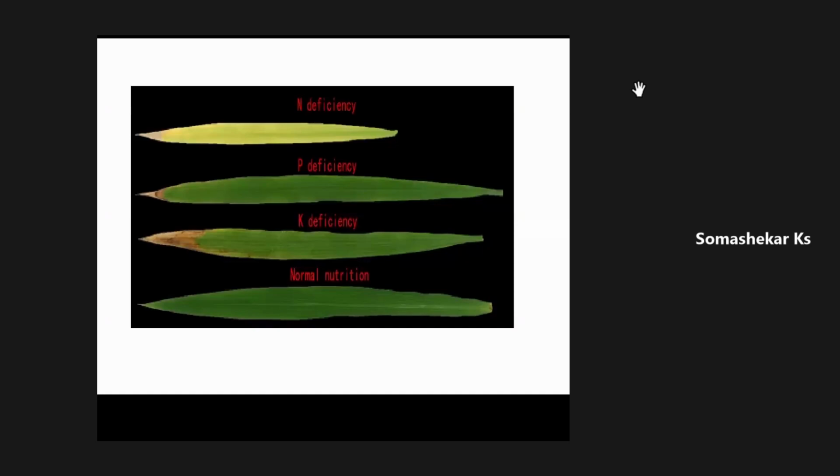In the normal condition, where the required nutrients are taken up by the leaves, there is no burning of the tip or leaf margin, or loss of chlorophyll pigment. The entire leaf looks greenish in color, whereas in the case of nitrogen, the entire leaf becomes yellowish in color. That is called chlorosis.